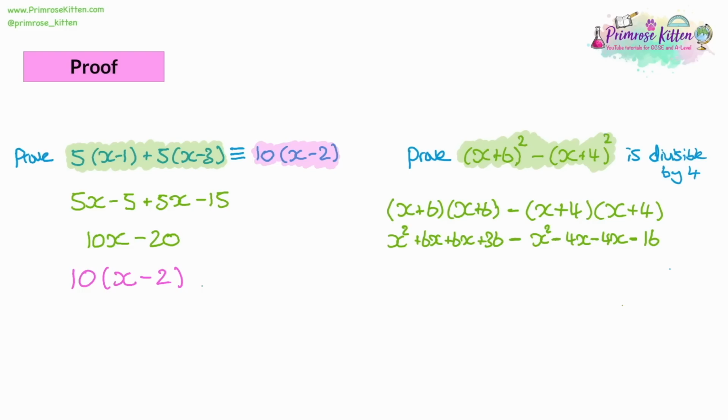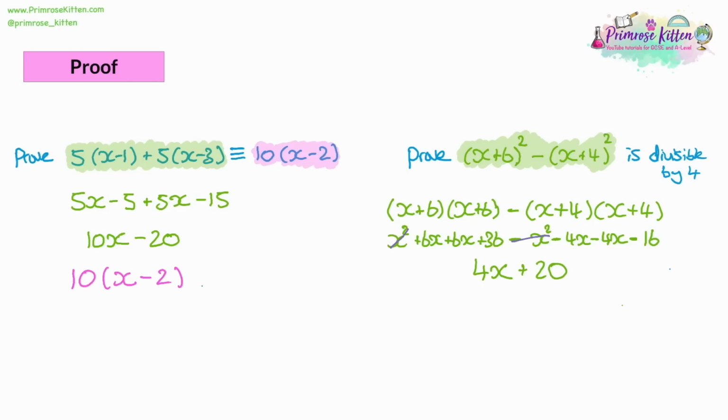So we've got x squared take away x squared. So they're going to cancel out. Then we've got our x's. We've got 6x plus 6x is 12x. Take away 4x and take away another 4x. So altogether, that's going to give us 4x. Then we've got 36 and a -16. That's going to give us a 20. So we've simplified this as much as we can.